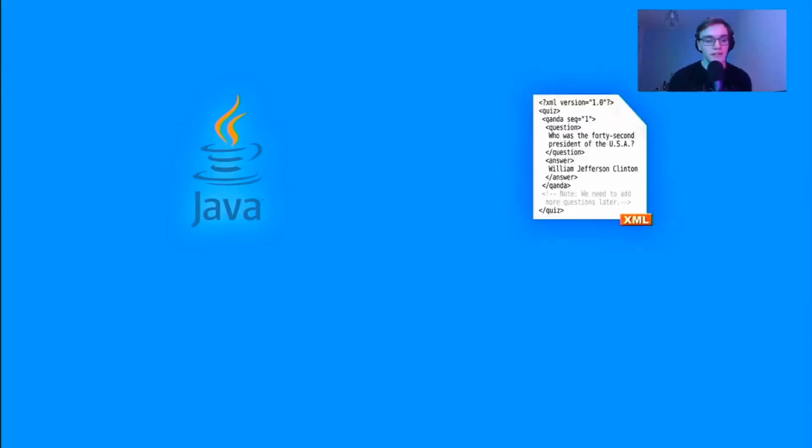Now, the next thing is XML. XML is how we define our user interface. With an app, it's really important that we have a UI, something that the user can touch and see, and it has all the information they need when they're trying to use the app. This is done in XML, which is a markup language, a bit like HTML, and it's very human readable. You can also modify what the UI looks like with Java directly, which is quite handy if you need to change what the UI looks like when you're building your app.